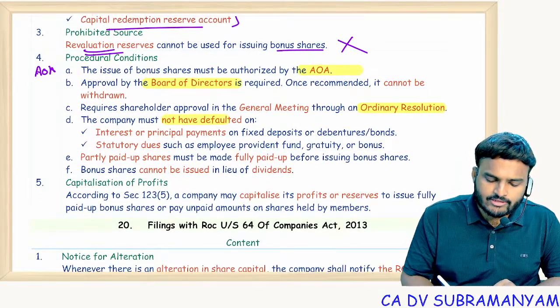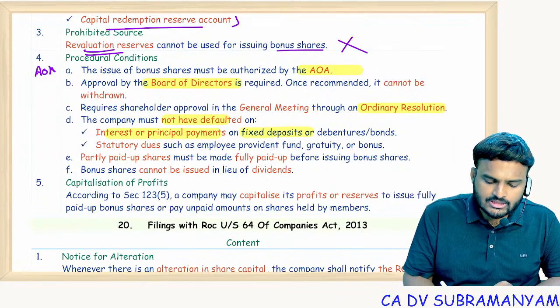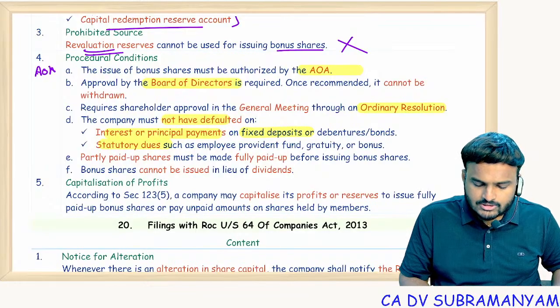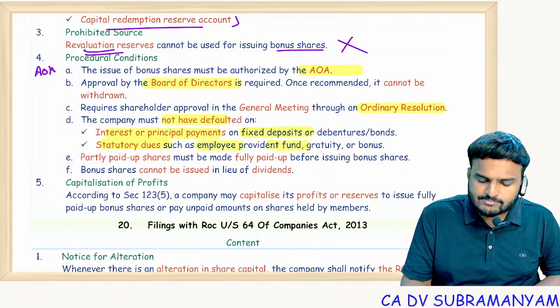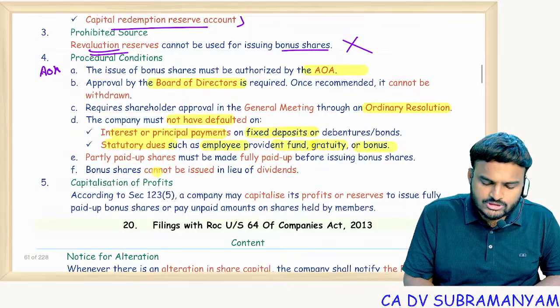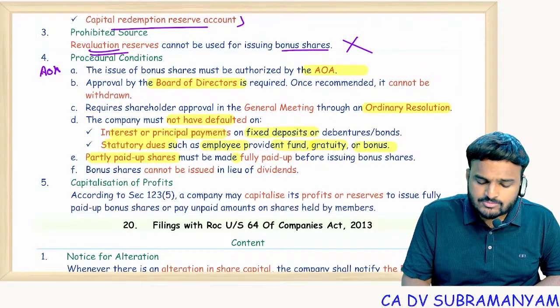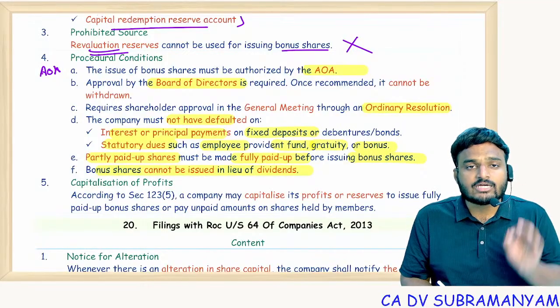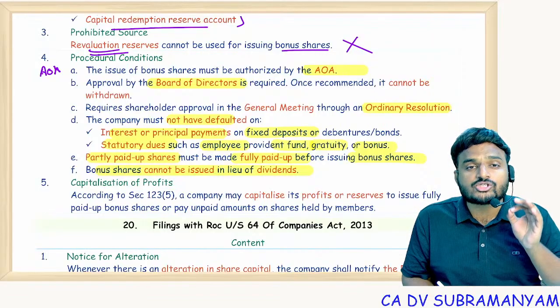Company must not have defaulted on interest or principal payments on fixed deposits. Statutory dues relating to the employees, that is PF, gratuity, bonus, must be paid, and partly paid up shares must be fully paid up before issuing bonus shares. Bonus shares cannot be issued in lieu of dividends. It is not a distribution of the profits, it is a capitalization of undistributed profits.